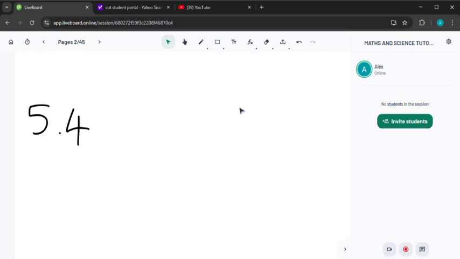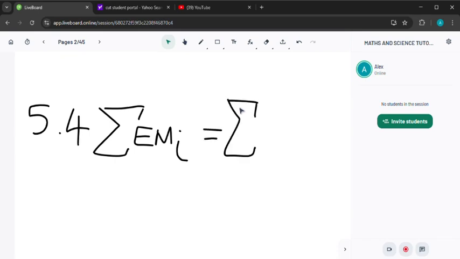We can say the sum of the mechanical energy before is equal to the sum of mechanical energy after.